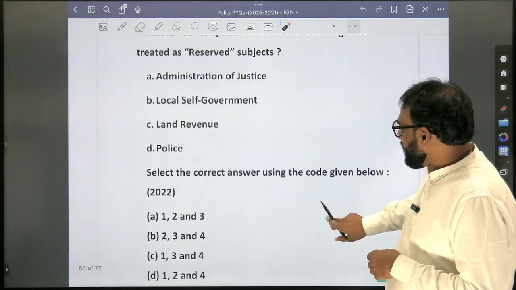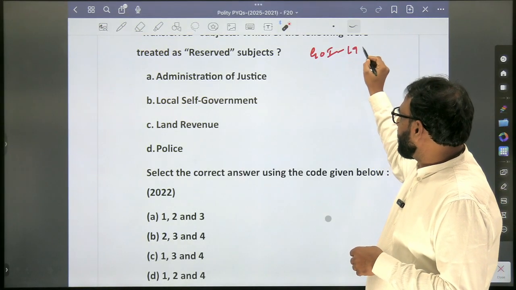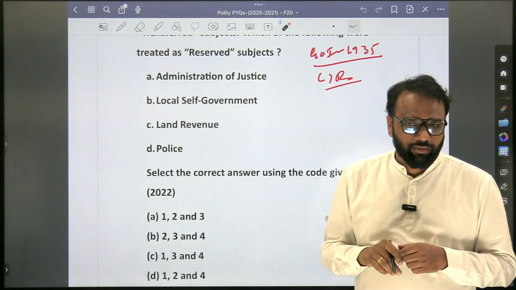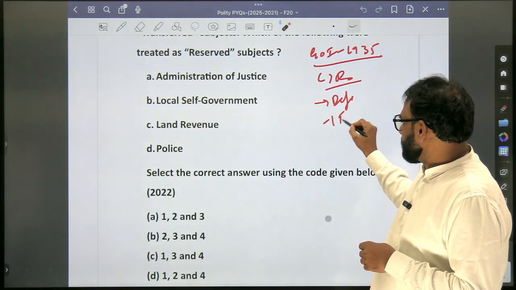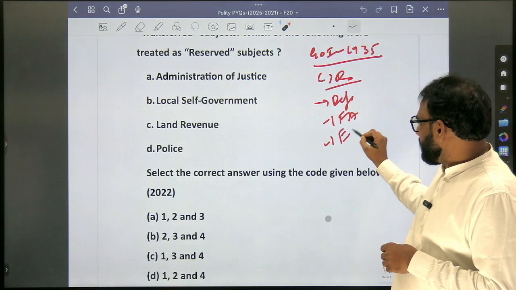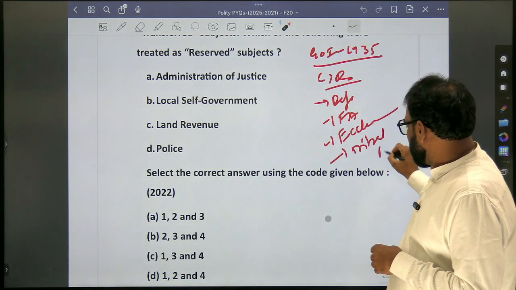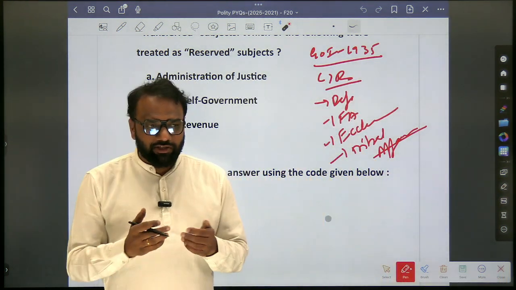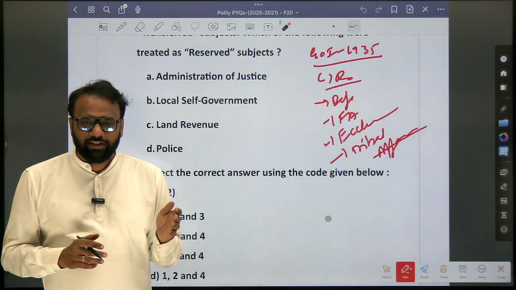Similarly, the same question you will go for the Government of India Act 1935. Which are the reserved subjects here? Defense, foreign affairs, ecclesiastical affairs, and tribal affairs. You'll become perfect because in the recent past they asked on both of them, the Government of India Act 1919 as well as the Government of India Act 1935.